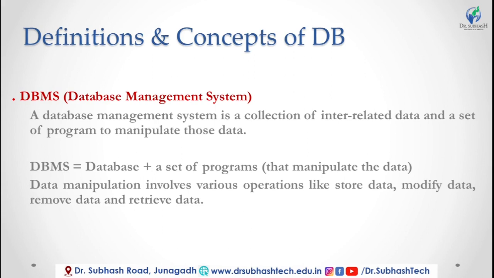That means one or more databases or tables which are interrelated, and a program that can manage or manipulate this data. That is known as a database management system.